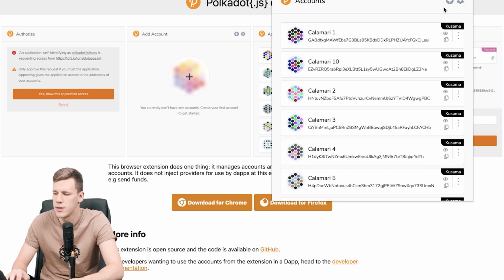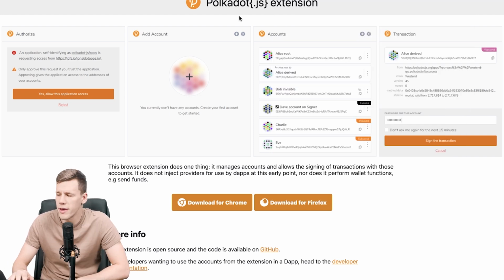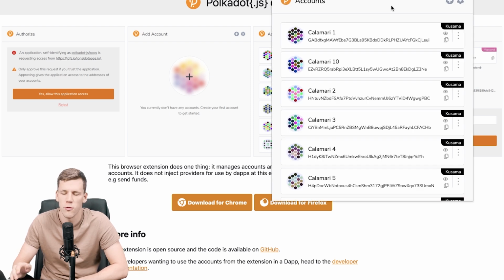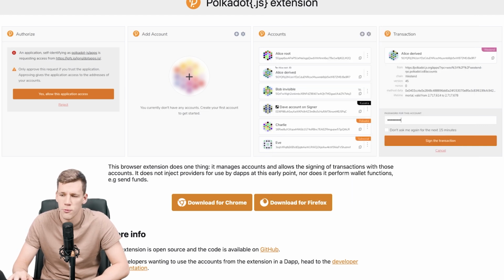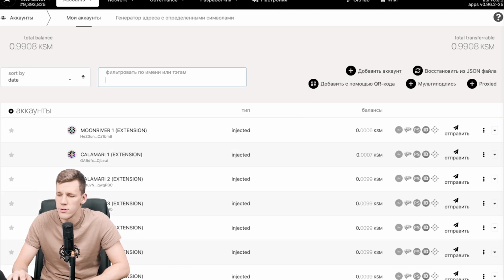If you press on this P icon, your account will be in the list. It will be the only account if it's your first account. An important thing is that you can't send or transfer your funds out from this Chrome extension or Firefox extension, because as you can see here, you've got just this receive option where you can copy your account name. In order to send or transfer funds or get access to this wallet, you need to go to